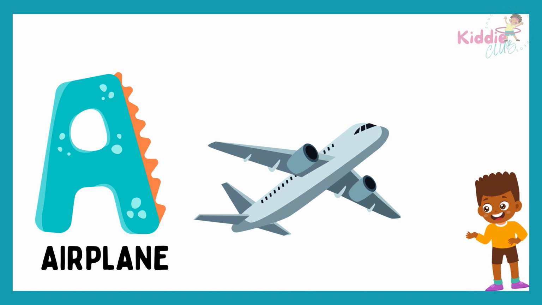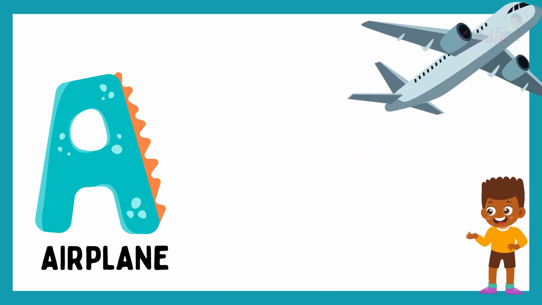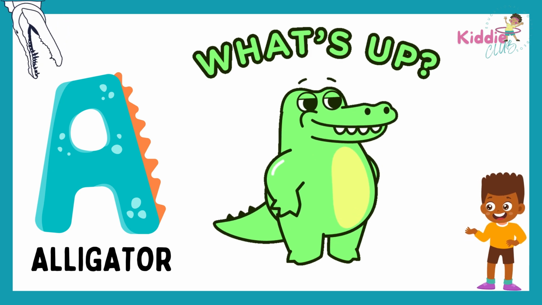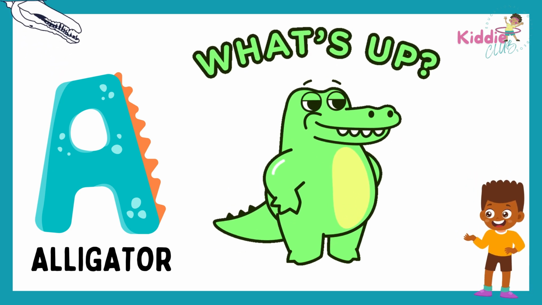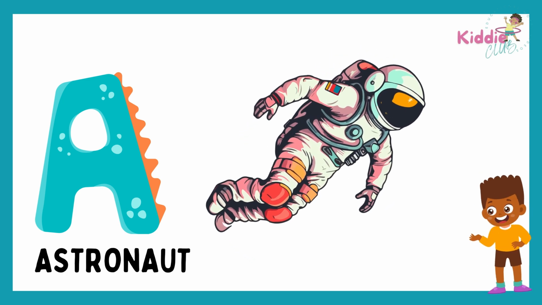Look at that airplane. A is for airplane. Let's say it together. A is for alligator. What a cool creature. And here's an astronaut. Can you say astronaut with me?